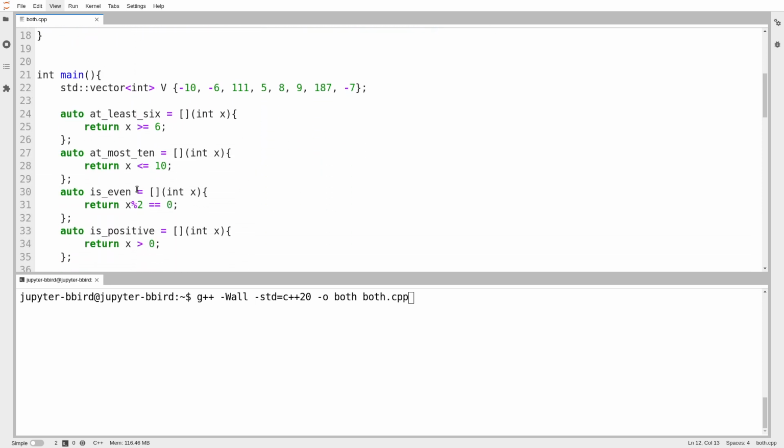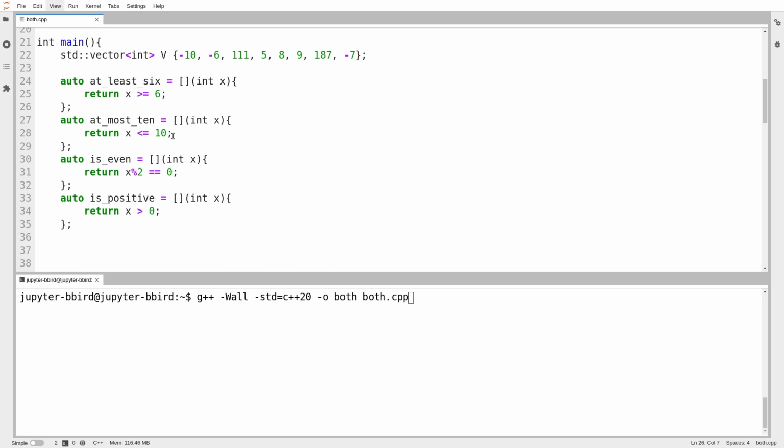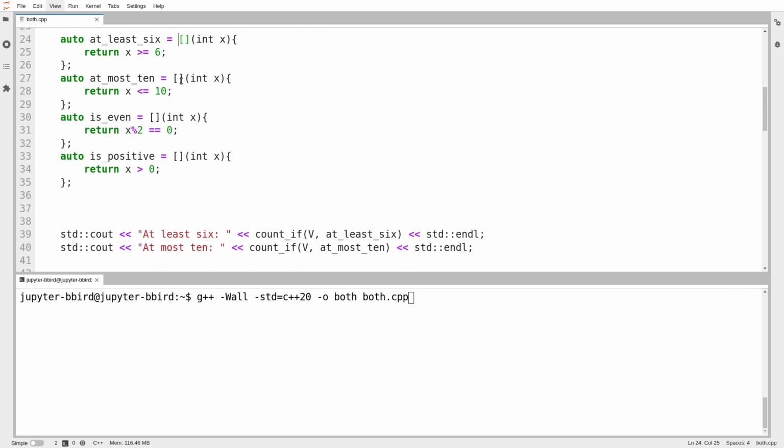Then I have my function main. So I've got this vector here, and I've created a bunch of condition functions. This time, unlike in previous videos, I have created my condition functions using lambda expressions. We know by now lambda expressions are immensely powerful, and this is only touching on the vast power available to me with lambda expressions. But even that isn't really the point of the video. We're going to see some more of that power in a minute.